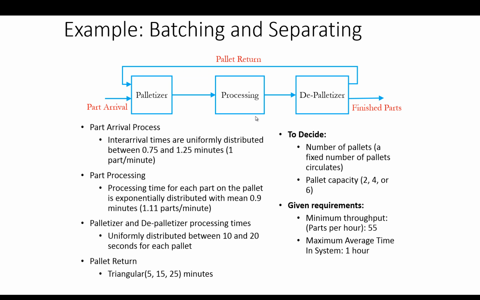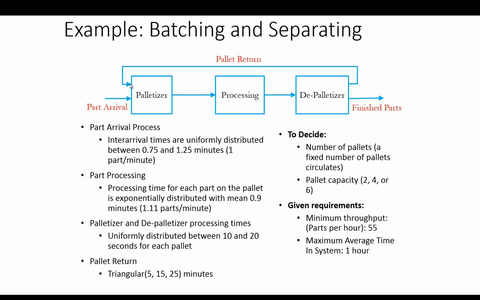Once the batches are processed, we have the depalletizer station where individual parts leave the system, but our pallets circulate in the system. So we have a fixed number of pallets that circulate in the system. Parts are put on the pallets, move through the system, and once they're finished, parts leave the system, but pallets go back to the palletizer station.